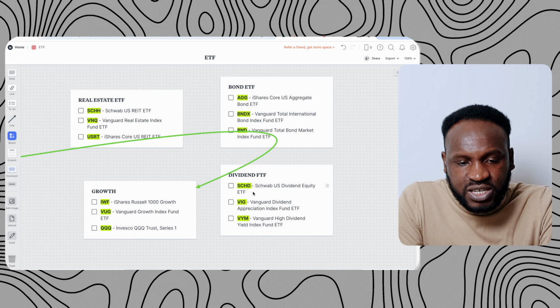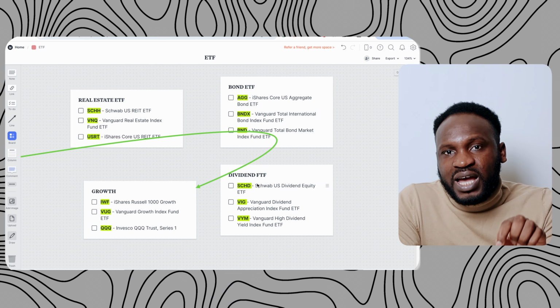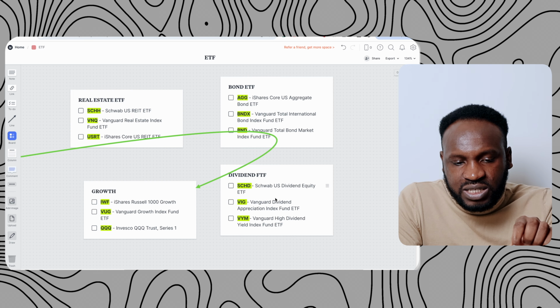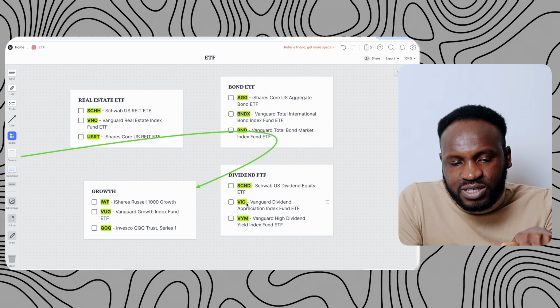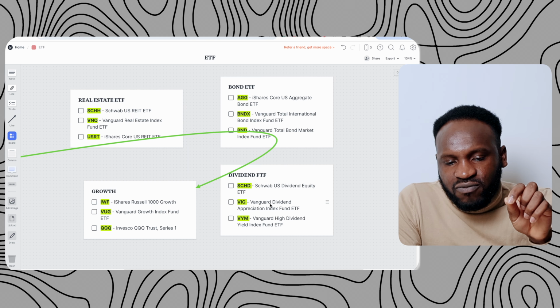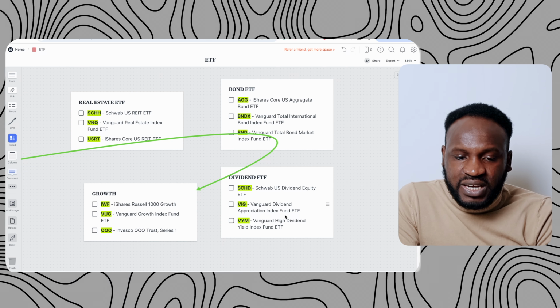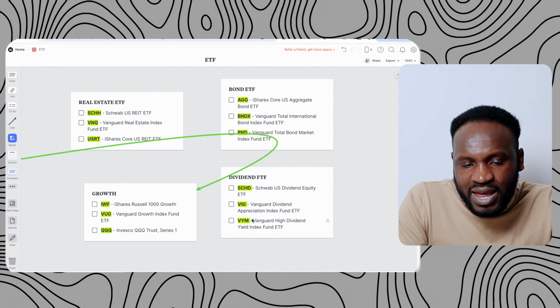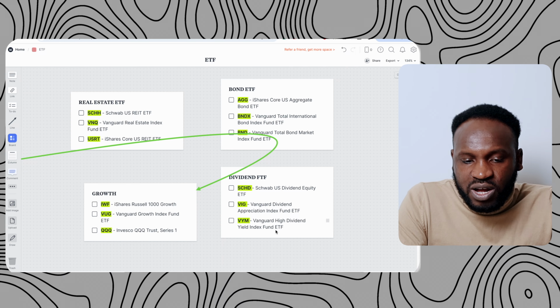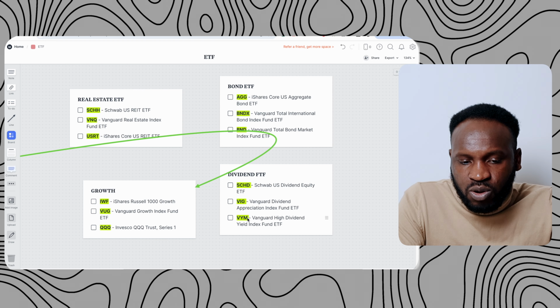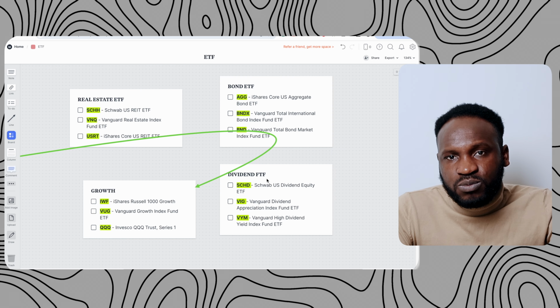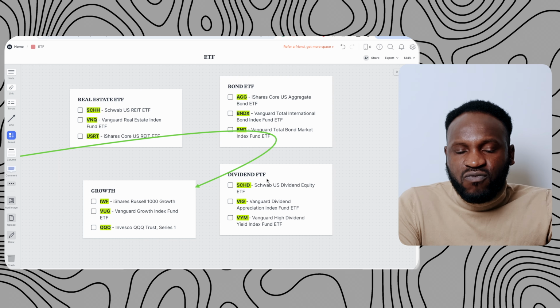And if you want to invest in dividends, which is what I have been talking about, you can go and invest in Schwab US Dividend Equity ETF. You can see this one, which is VIG, Vanguard Dividend Appreciation Index Fund ETF. You can go and invest in that too. And if you want to invest in VYM, Vanguard High Dividend Yield, you can go and invest in that too. So if you want to be earning dividends, you can go and invest in these companies. I have just listed everything here. What you need to do is look them up and see if it's something that you really want to pay attention to and start investing your money in.